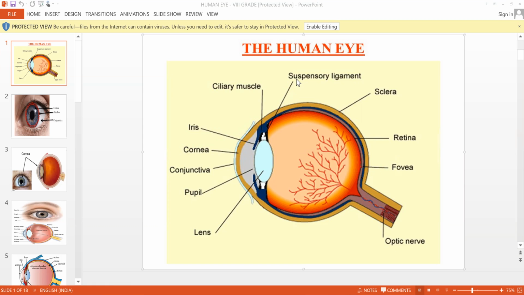Light given out by luminous objects. Luminous objects are nothing but light giving objects, light sources. So we can see the light which is produced by luminous objects. As well as sometimes non-luminous objects also reflect the light. If the light is falling on non-luminous objects, they reflect it. So that reflected light also we can see. And finally, this eye acts like a digital camera to capture the images.